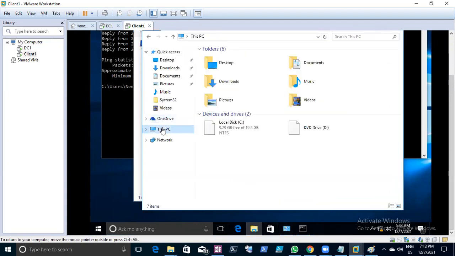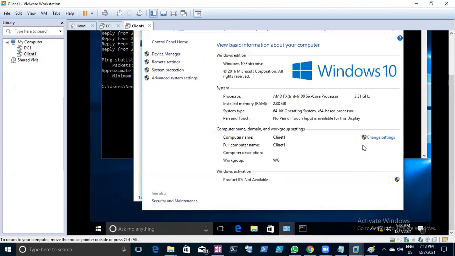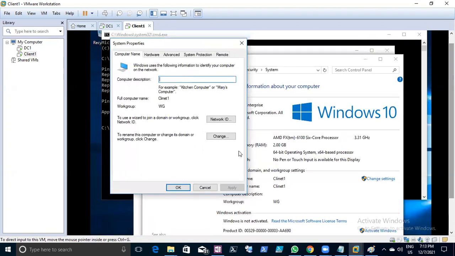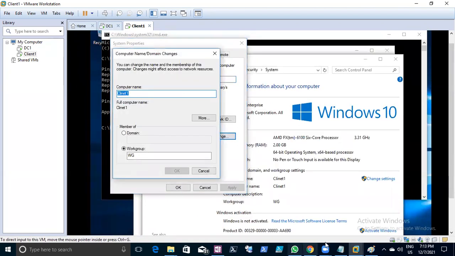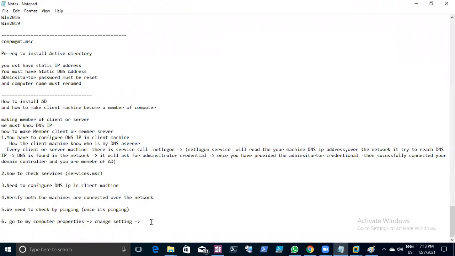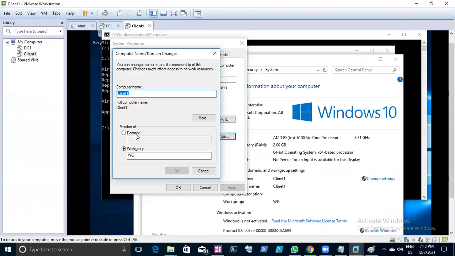Now go to My Computer, right click, Properties, Change Settings, right? Click on the Change, then click on Domain. Okay. Now there is an option called Domain. Now what is your domain name?